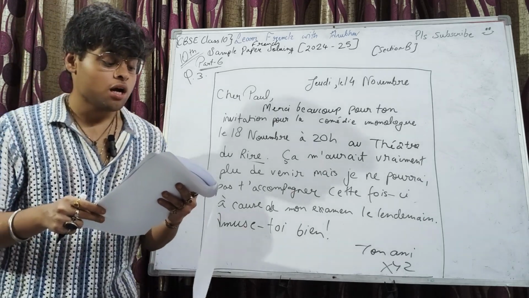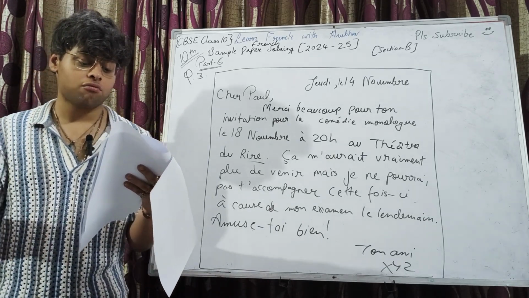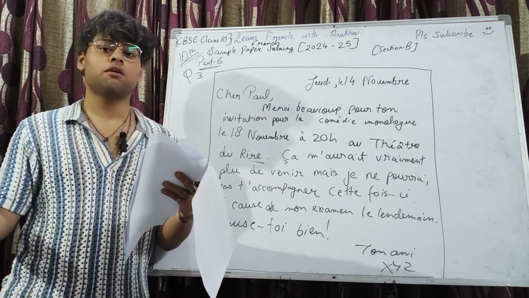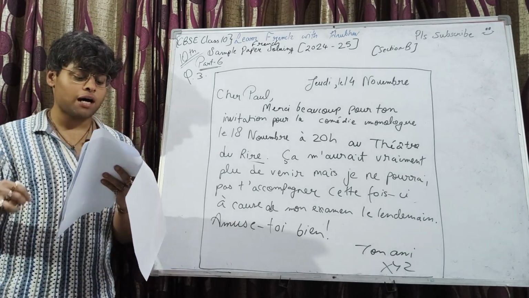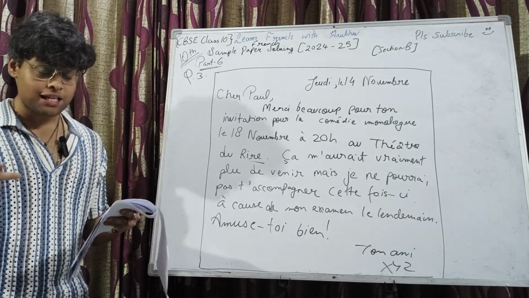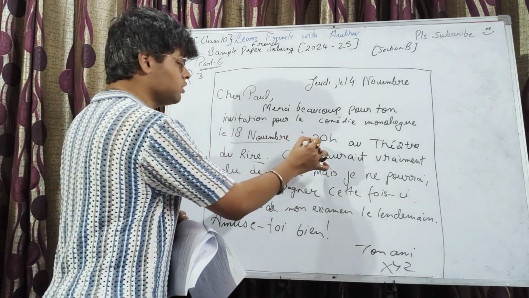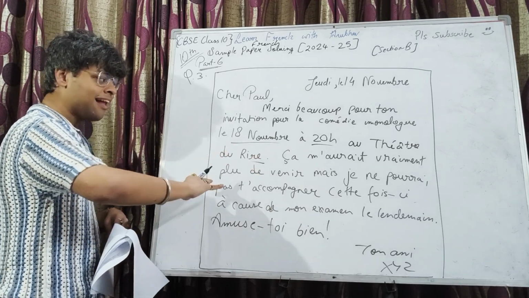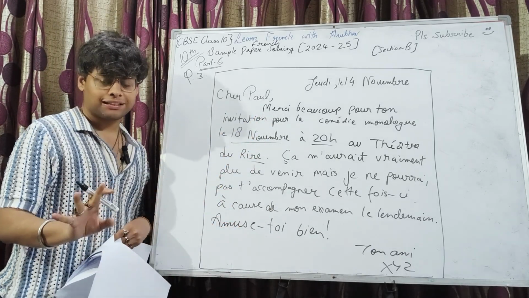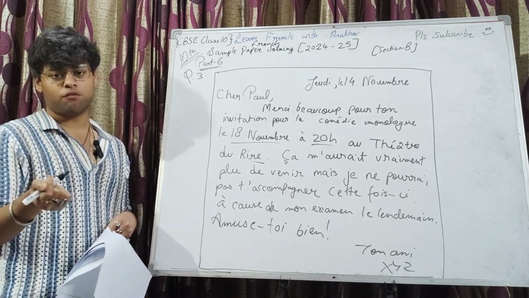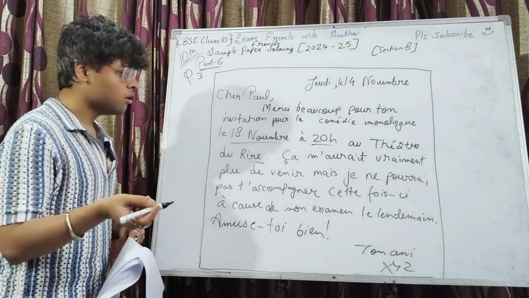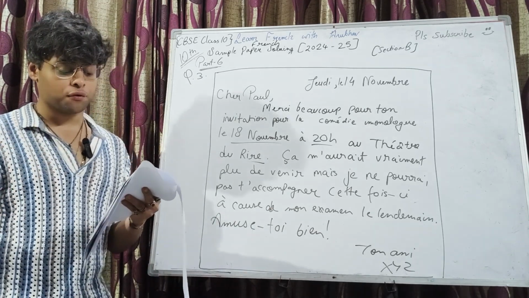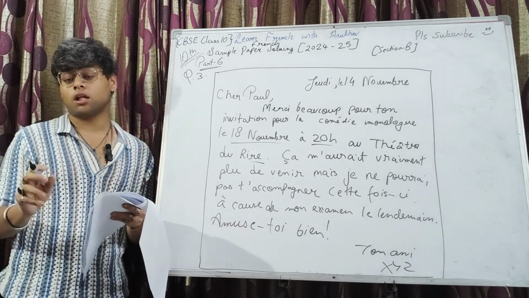Number two, format. 2 marks for name of the addressee, date, name of writer, box. If you have these 4 things, 2 marks straight away, 2 out of 5. And the remaining 3 marks for the content: date, place, name of the event. See, you have to mention it. You just can't say, okay, I won't be able to come for this and this reason. No. Thanks for the invitation to this, on this date, like that. You would have to frame up the information because it's an exam, right? So 3 marks for content, place, name of the event. So 3 plus 2 is 5, and 1 mark is to be deducted for misinterpretation.